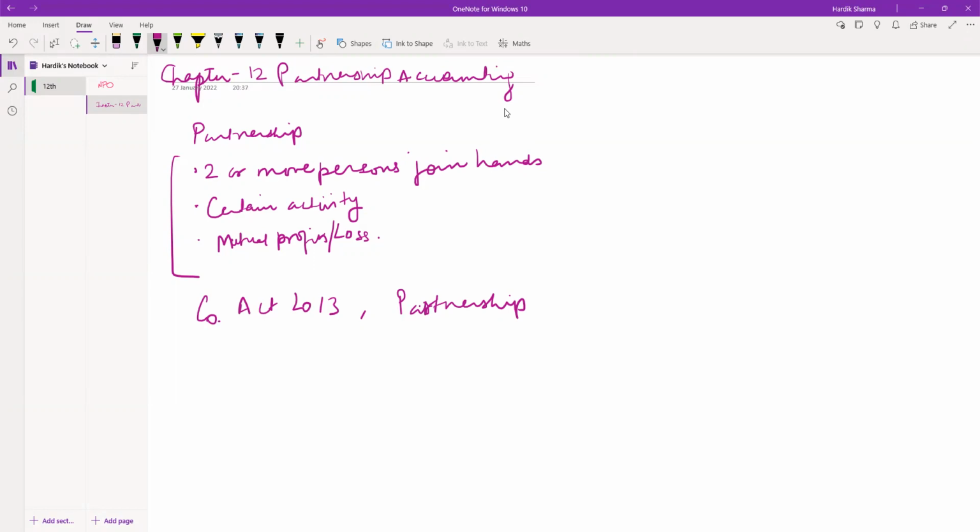The Act says that not more than 100 persons can join to form a partnership. This limit of 100 persons is given in the Companies Act 2013.